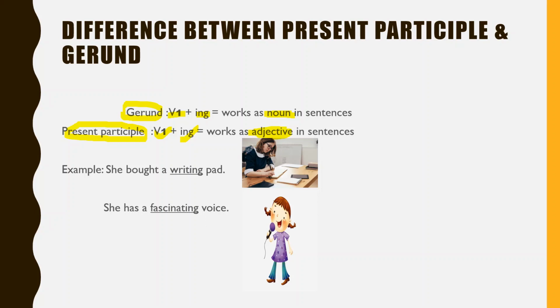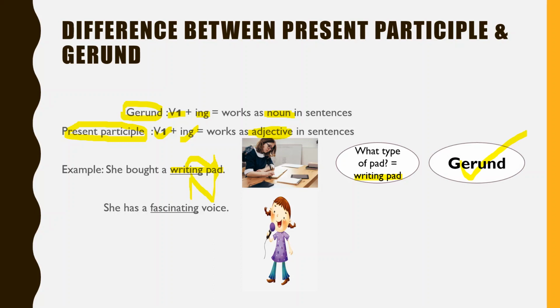Now let's see the examples, then it will be easier to understand. She bought a writing pad. So what type of pad is it? It's a writing pad, right? So is it a noun or an adjective in this sentence? Writing pad. So the word writing is part of the word pad, and together writing and pad, they are forming a noun. So the word writing here is a gerund because it is working as a noun here.